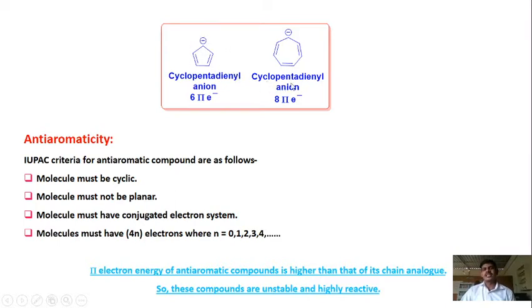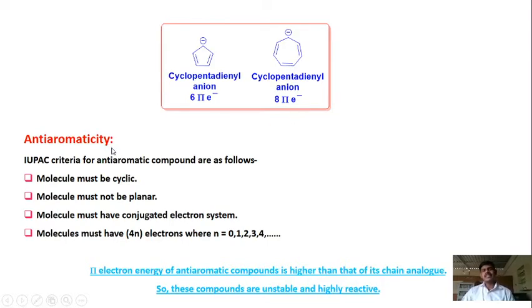In the next example, cyclopentadienyl anion, there are 8 electrons: 2 from this negative charge, then 6 from these double bonds, and all these are in conjugation. This negative charge can be treated as 2 electrons, and they can move like this, and there is a conjugation in it. And as we have said, negative charge will be generated on a planar carbon only, so it has a planar structure and it is cyclic as well, and it follows Huckel's rule as well. So these two are also examples of aromatic compounds.